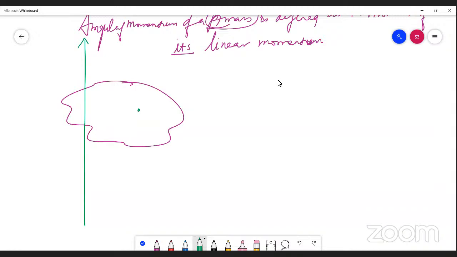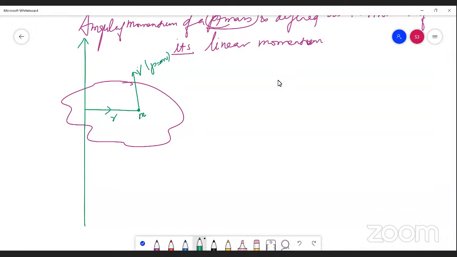Here this point mass is at a distance, let us say r, position vector is r, and this point mass has mass m. Because of the action of force, it moves with the velocity v along this direction. This product of mass and velocity gives you momentum p equals mv.